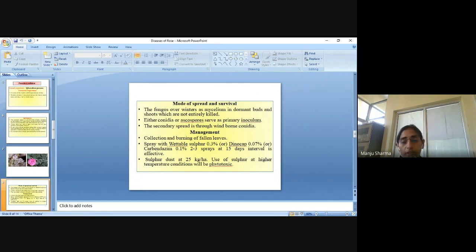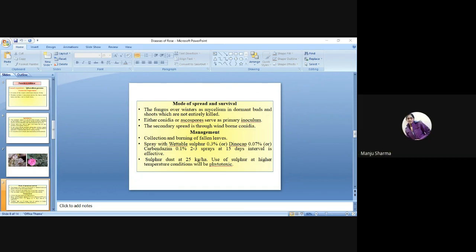So, mode of spread and survival of the pathogen. Basically the fungus overwinters as mycelium in dormant buds and shoots which are not entirely killed. So during the winters, the mycelium grows in dormant buds and shoots which are not entirely killed.